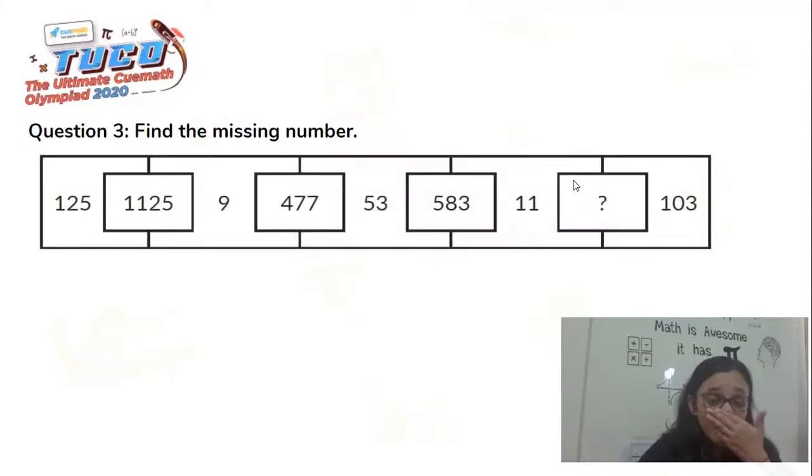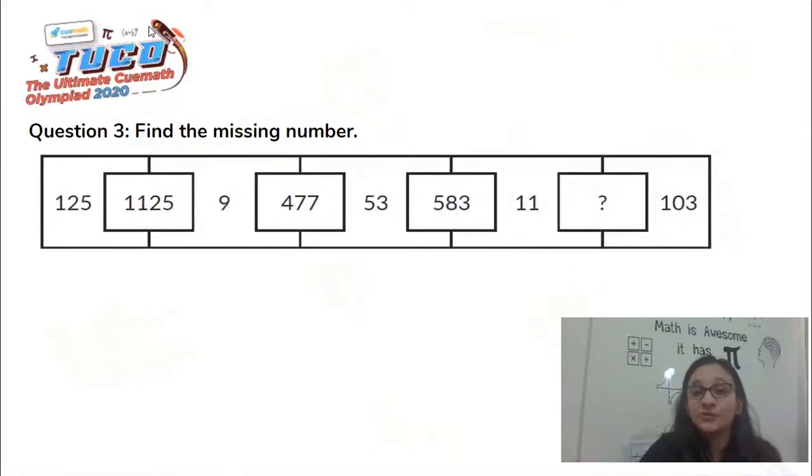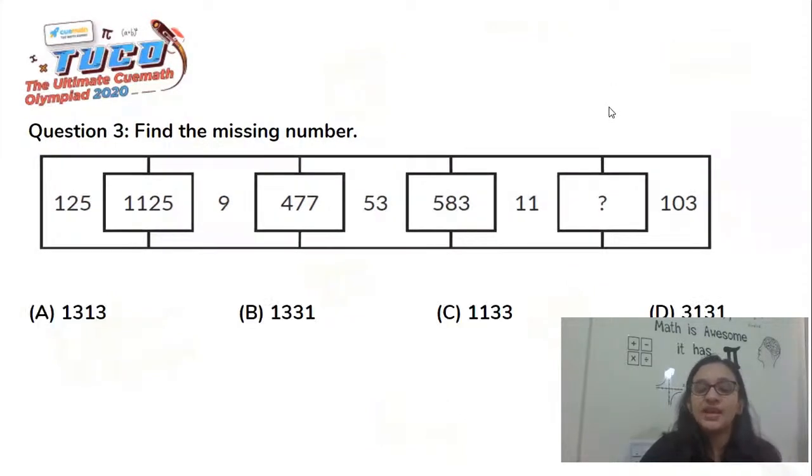Okay, so again what we have to do is find the missing number here. We see that there are 4 boxes and along each side, that is on either side of the boxes, we see that there are 2 numbers. In the 4th box, there is a question mark. That means that is the one which is missing and we need to find that one out. We'll see our options here.